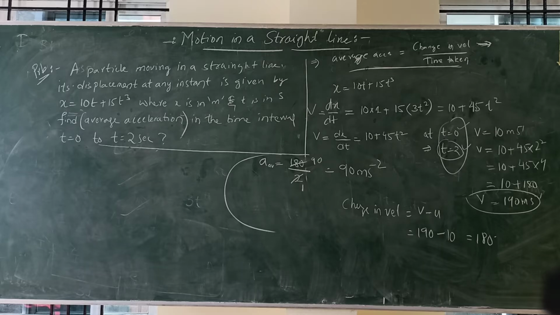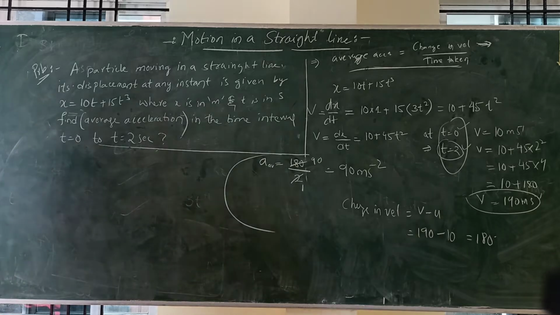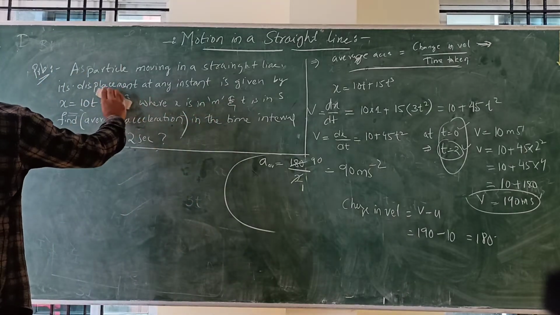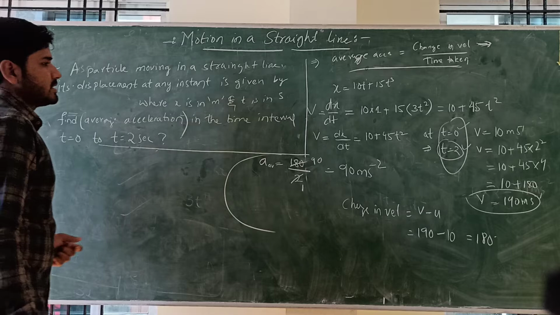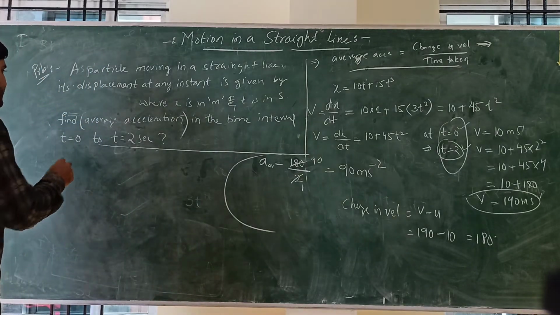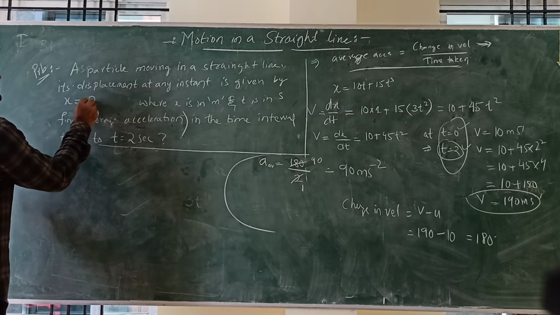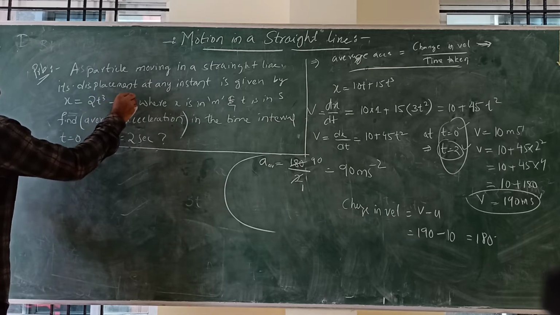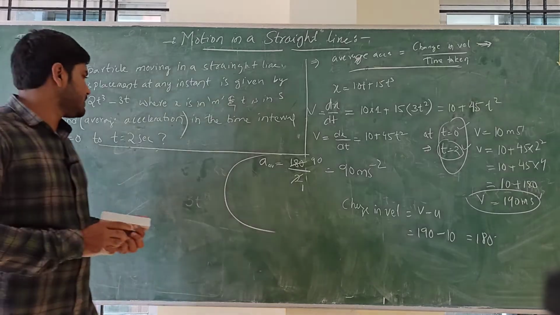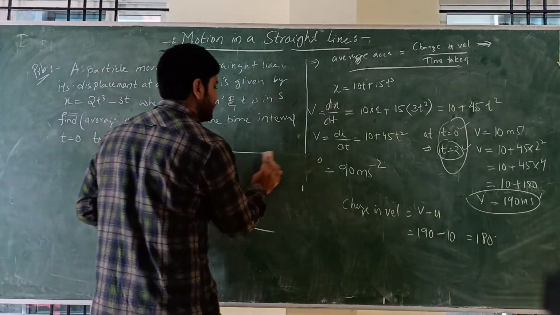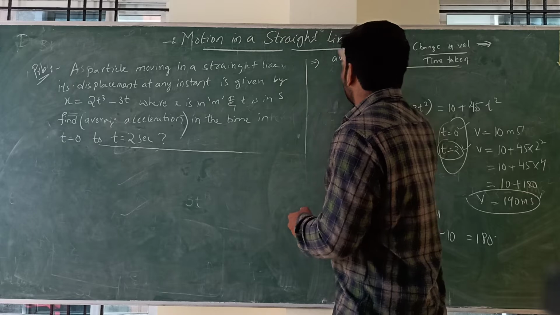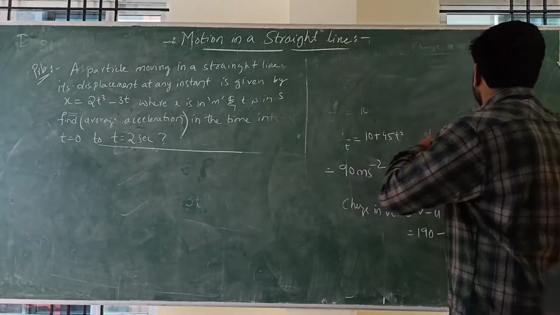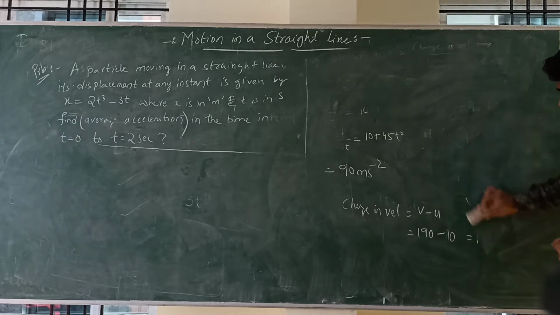For you I will do one more problem. Anyone who is still not clear, look once more and let me clear it for you. Okay, so now x is given by x is equal to 2t cube minus 3t. Now they are asking to calculate the average acceleration in the time interval t equal to 0 to t equal to 2 seconds.